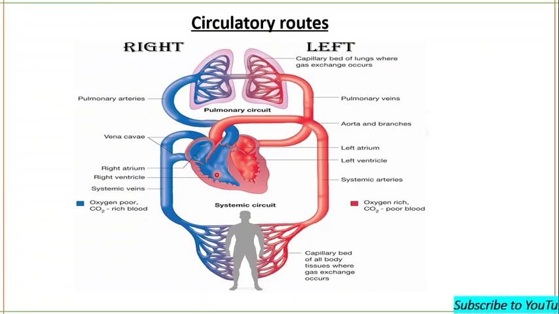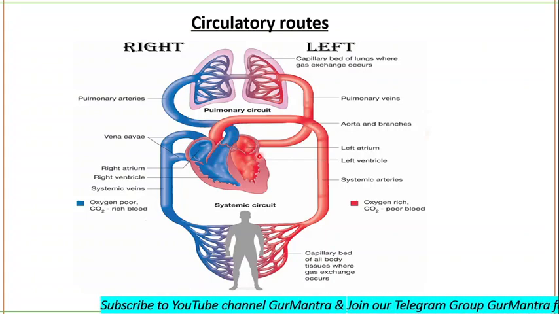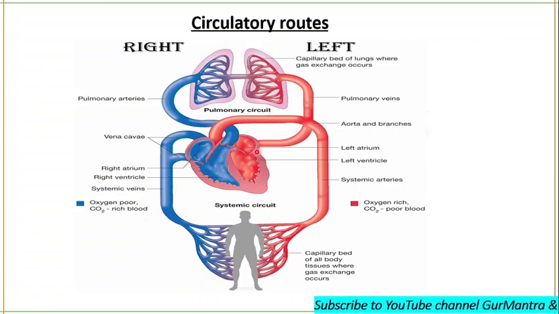Okay, and 4 veins, actually 2 from the right lung and 2 from the left lung, enter into the left atrium. But after birth, only 2 veins will enter this left atrium carrying the oxygenated blood.